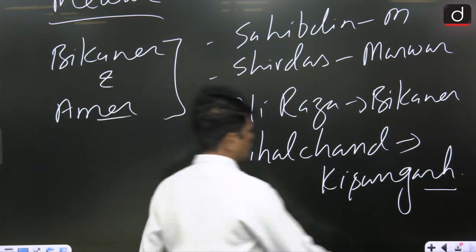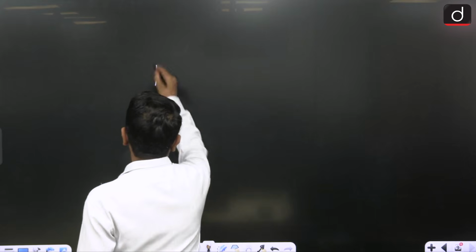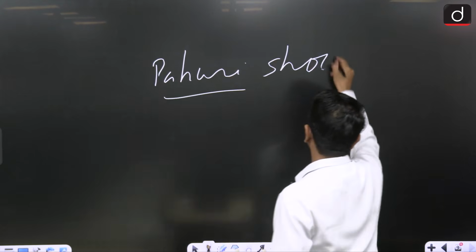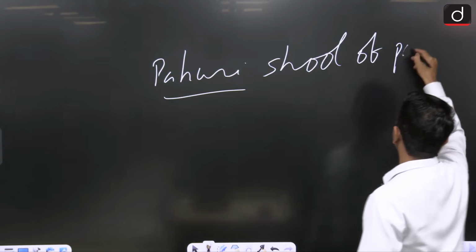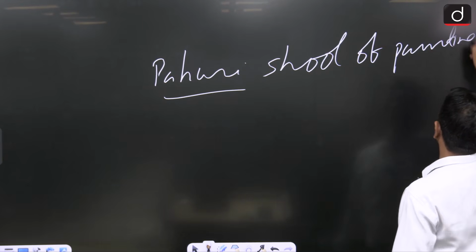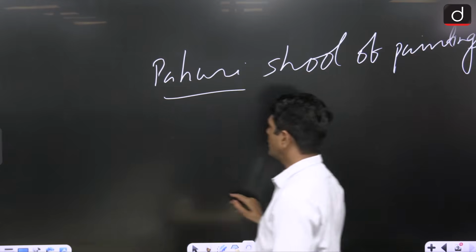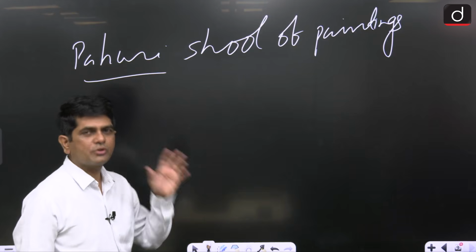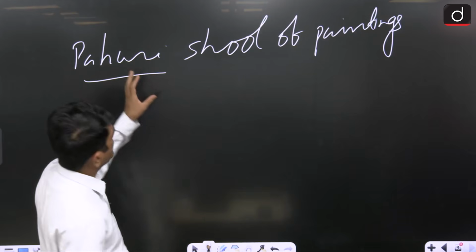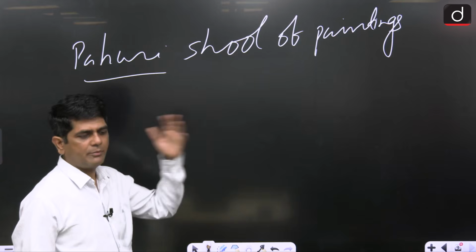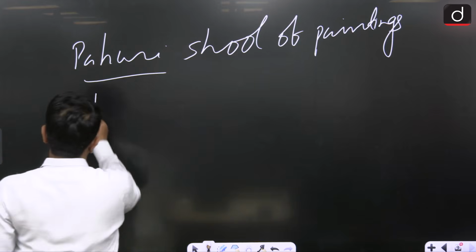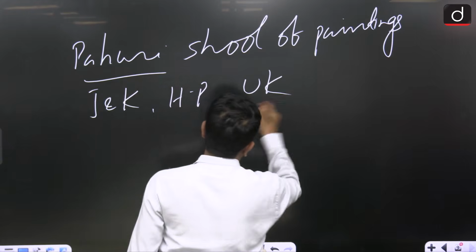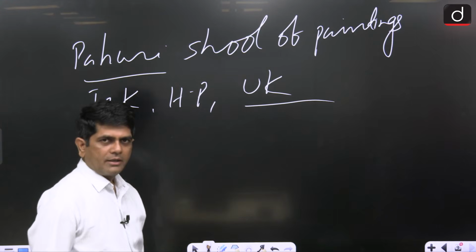So, from here, moving towards the Pahari School of Miniature Painting. Firstly, starting with the important centers or the area where this Pahari School of Painting developed and flourished. Answer is Jammu and Kashmir, Himachal Pradesh, and Uttarakhand, the Himalayan region.